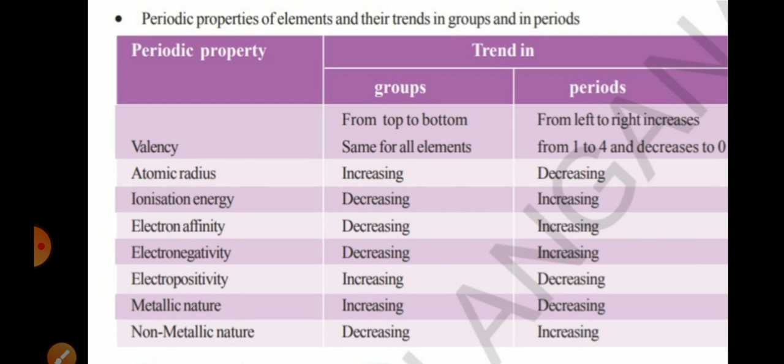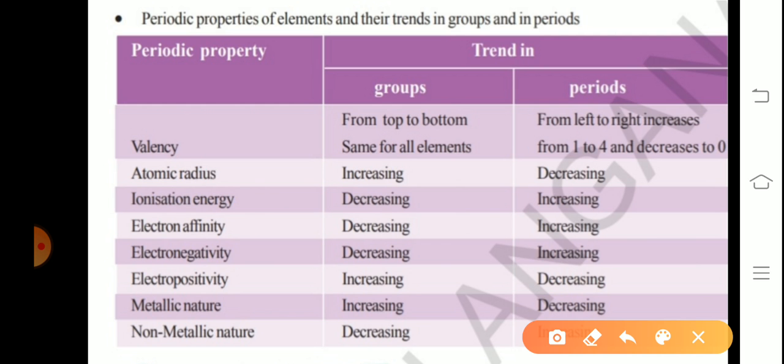The first one: periodic properties of elements and their trends in groups and in periods. The periodic properties given here are valency, atomic radius, ionization energy, electron affinity, electronegativity, electropositivity, metallic nature and non-metallic nature. How they vary in groups and periods, you must remember.